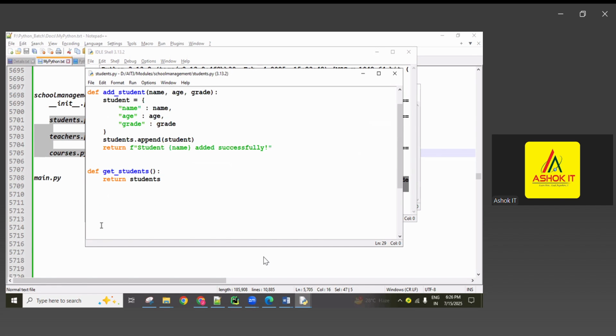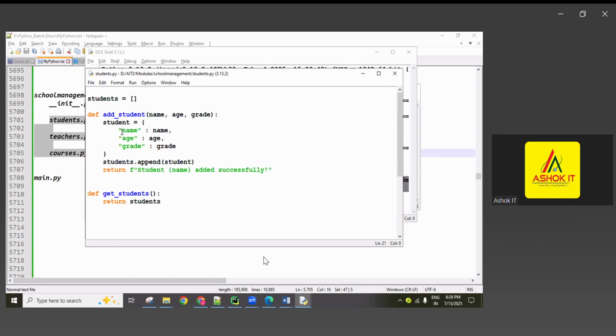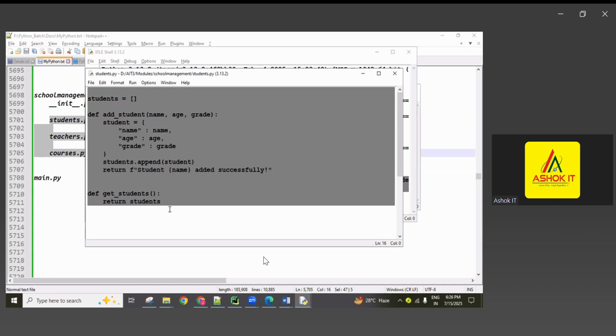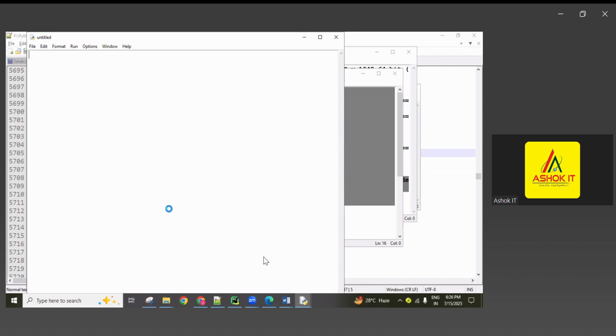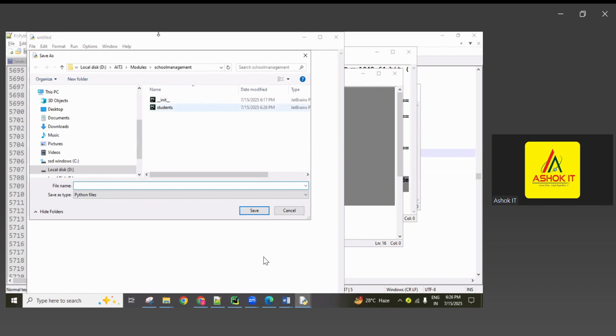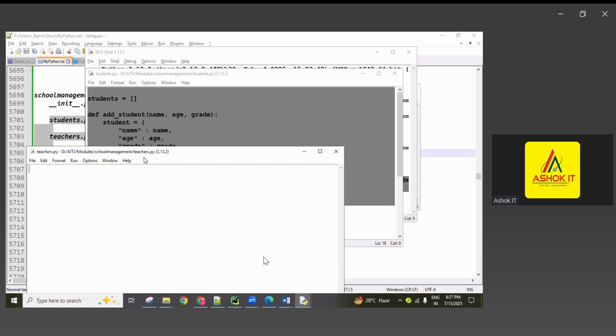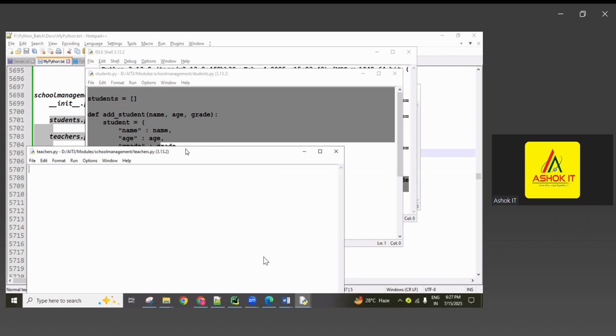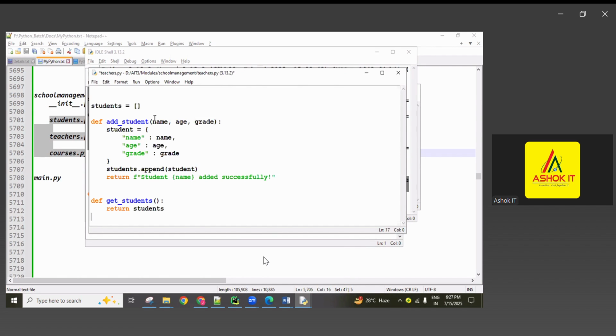So next, one more module I want to create, the teachers module, same as the student module. Create a new file with Ctrl+N, Ctrl+S, and it directly shows the current location. Now here, reduce this size.